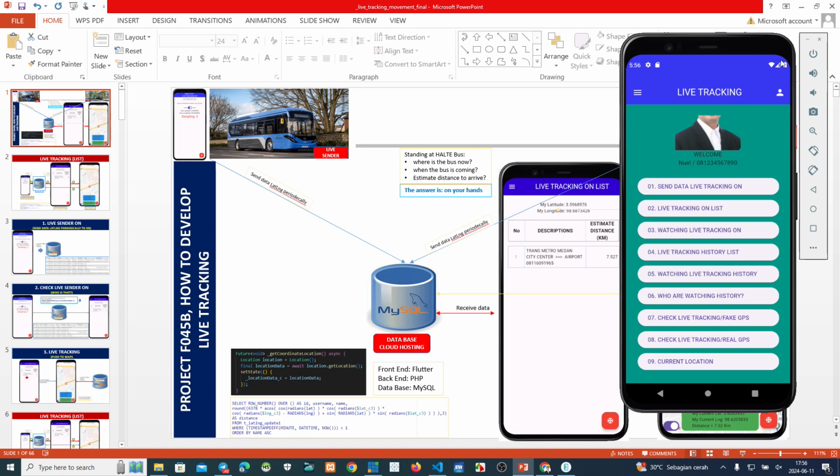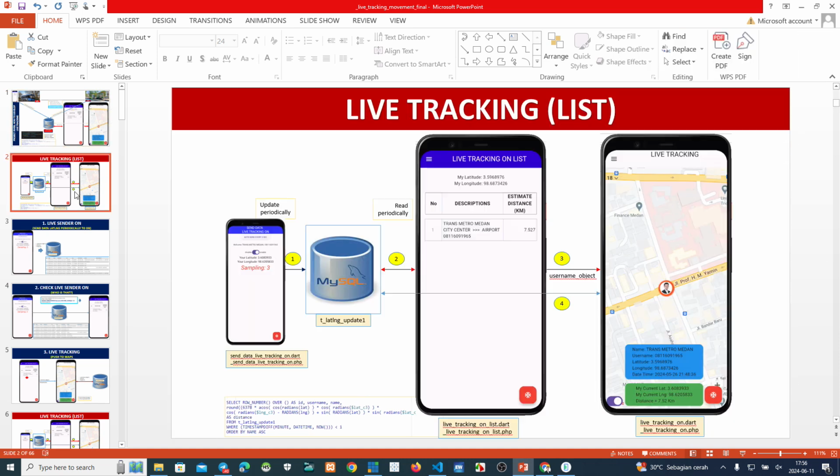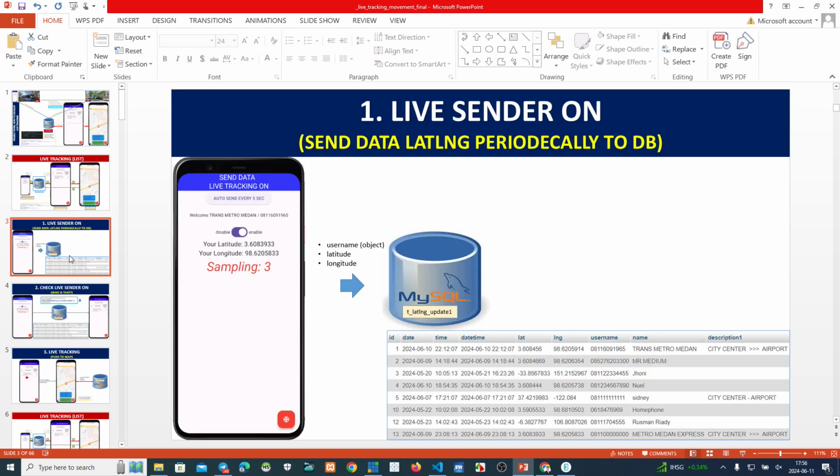We will explain step by step. Now we just show you this live sender. This application will send latitude and longitude data to this database. Okay, next.